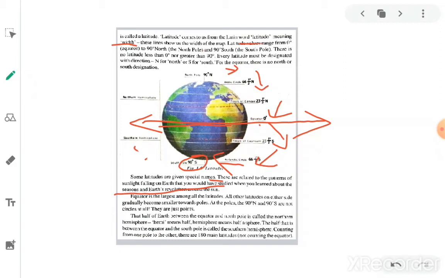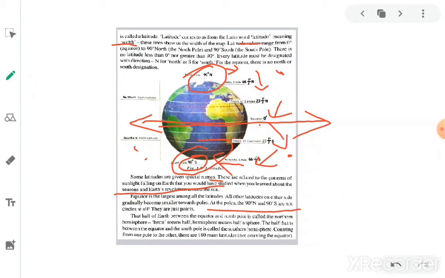At the poles, 90 degrees north and 90 degrees south are not circles at all. They are just points: the north point and the south point. Like this we can say.